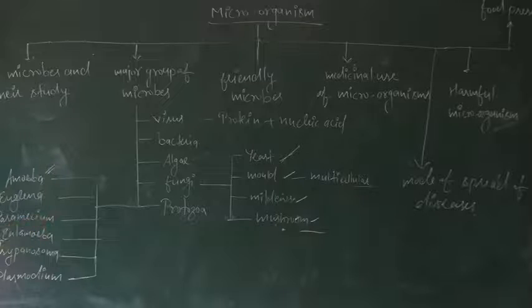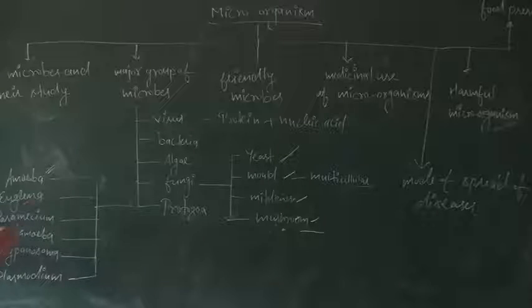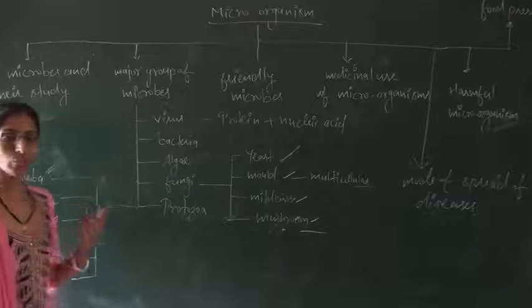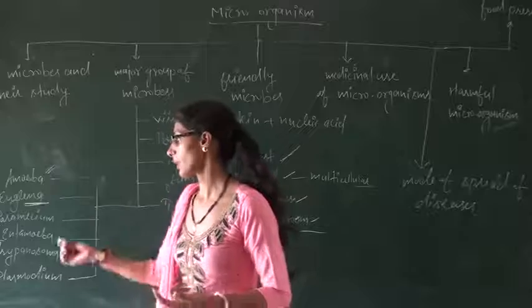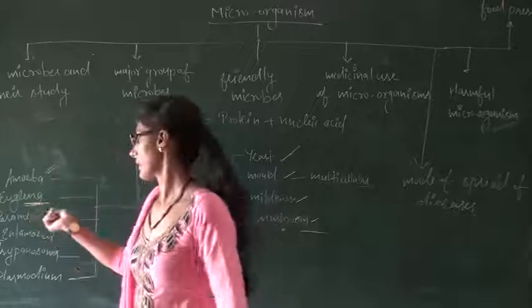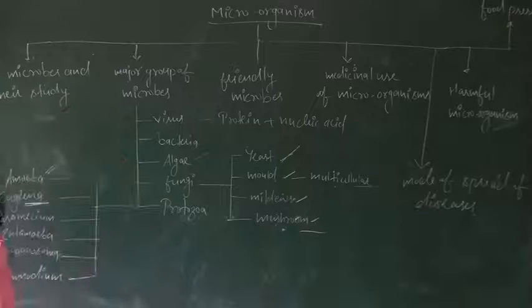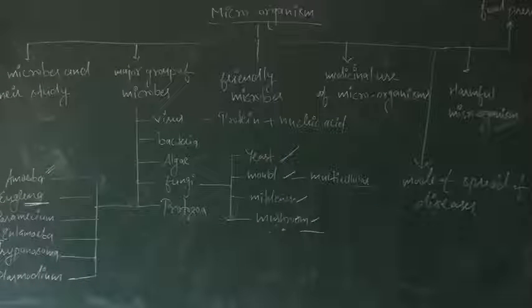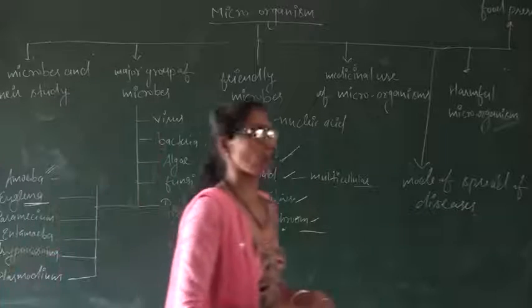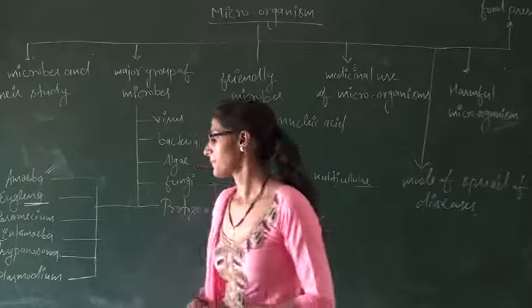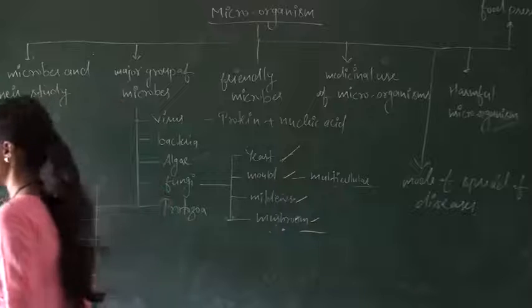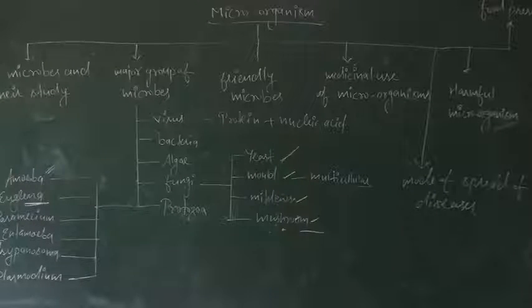After that, euglena. Euglena is also present in fresh water. It contains chlorophyll, and the process of photosynthesis takes place in euglena, and the autotrophic mode of nutrition takes place. After that, paramecium. Paramecium is a free living organism which is also found in fresh water, such as ponds. Amoeba and paramecium are both unicellular organisms.